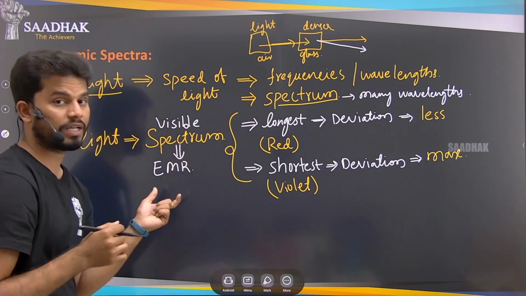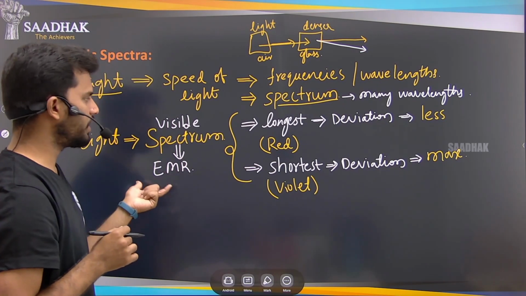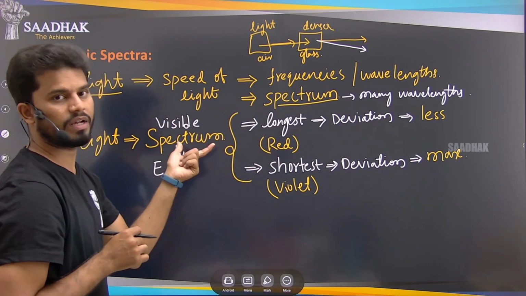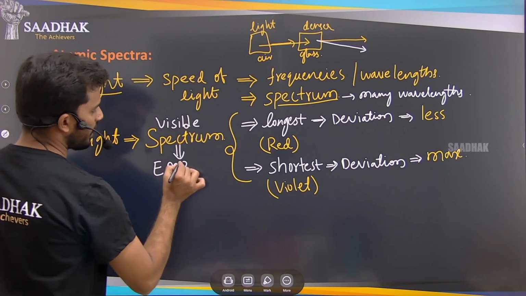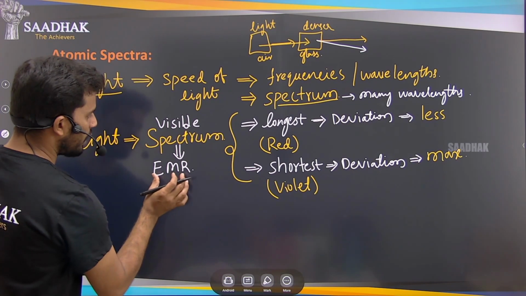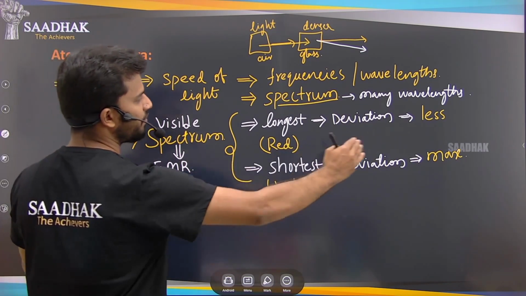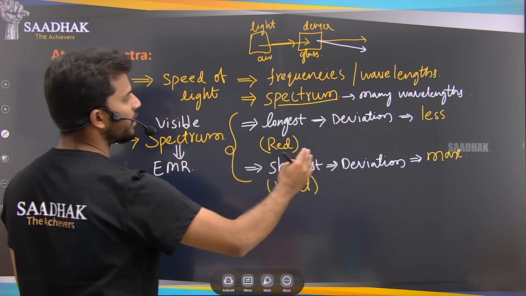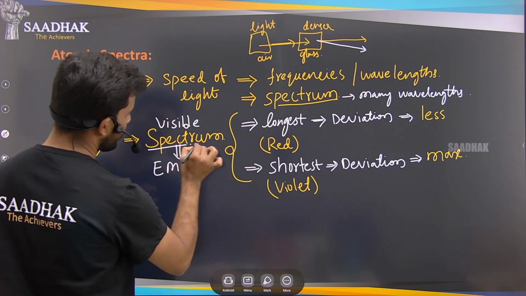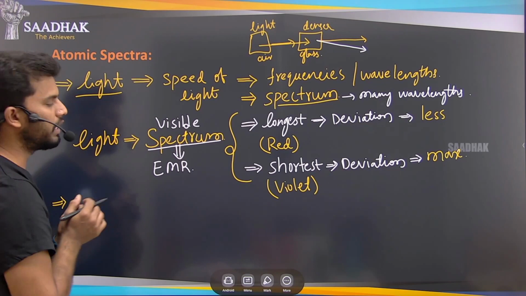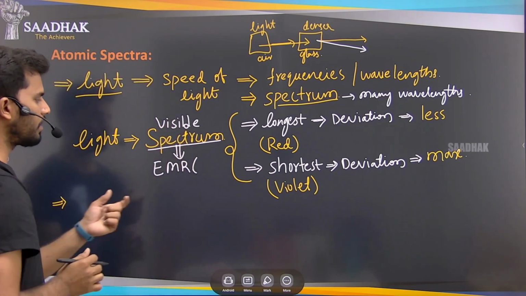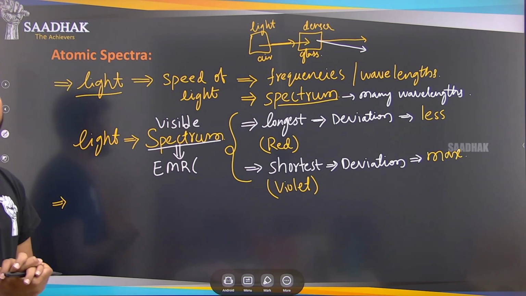In the previous lecture, if anyone has any doubts, I will be giving you the link of that lecture in the cards. Please go through that and have a complete idea. In electromagnetic radiation we have so many different wavelengths and types of spectrums, and the visible spectrum is the smallest part of it.